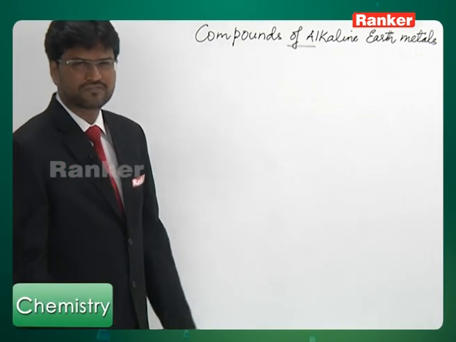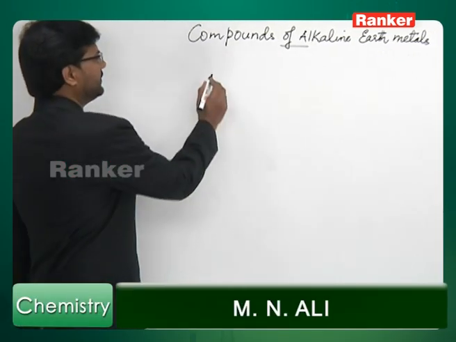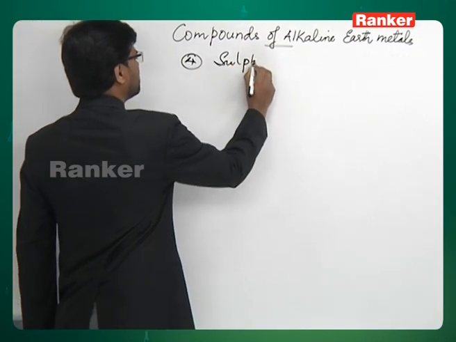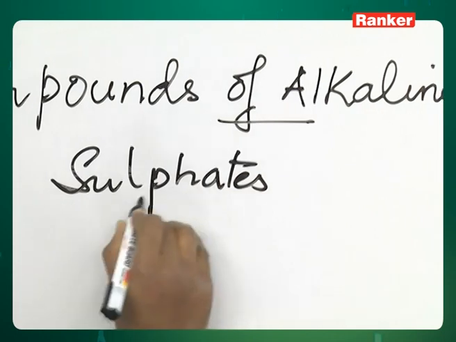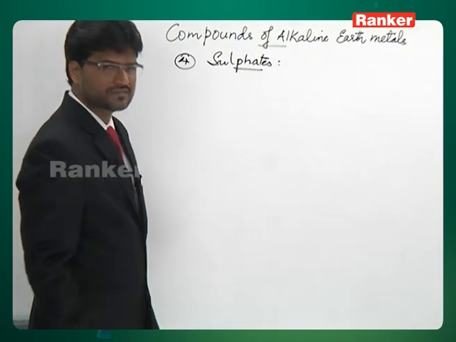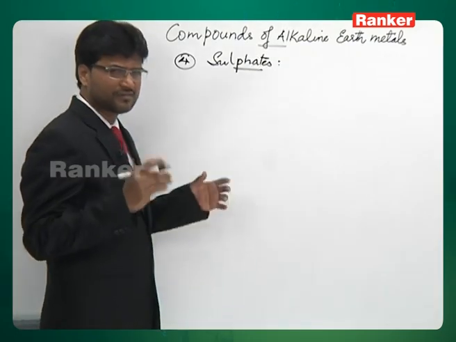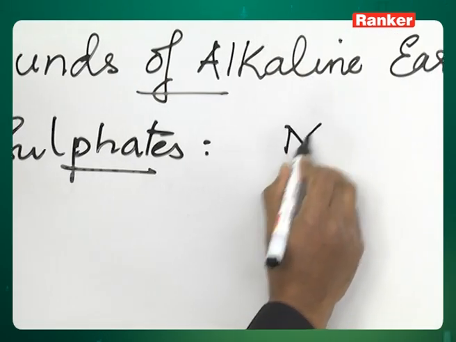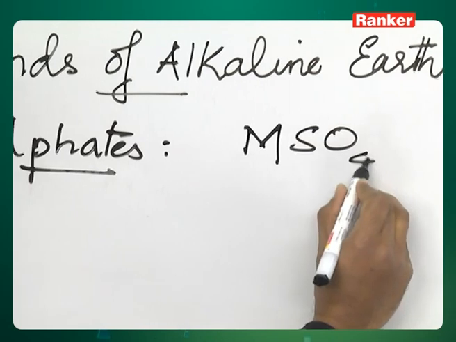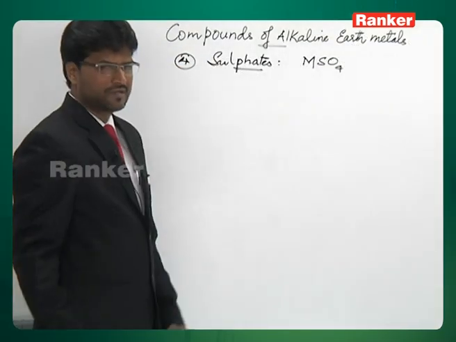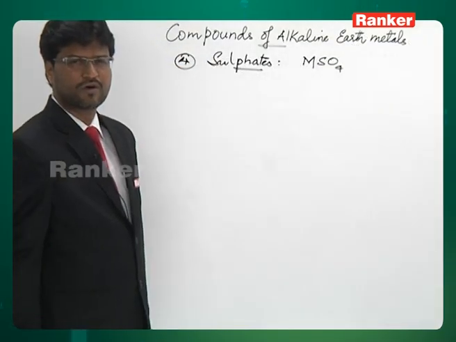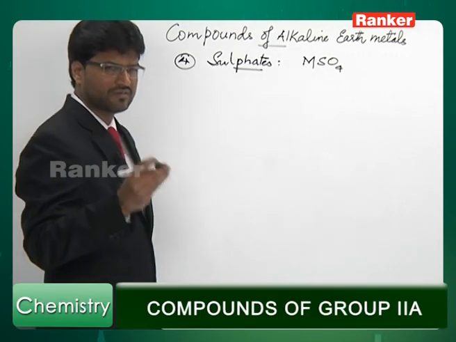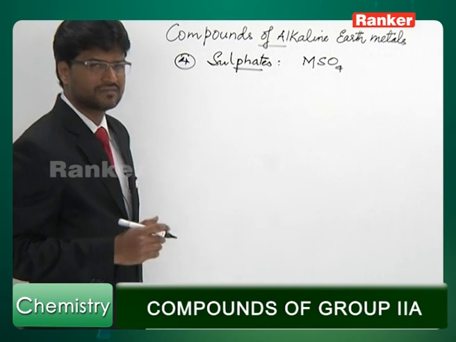Now, under compounds of alkaline earth metals, the next category is sulfates. You know, sulfates are salts of sulfuric acid. So, the general formula for sulfates of alkaline earth metals is MSO4, where M can be beryllium, magnesium, calcium, strontium, barium or radium. There are a few important things you need to know about sulfates of alkaline earth metals.